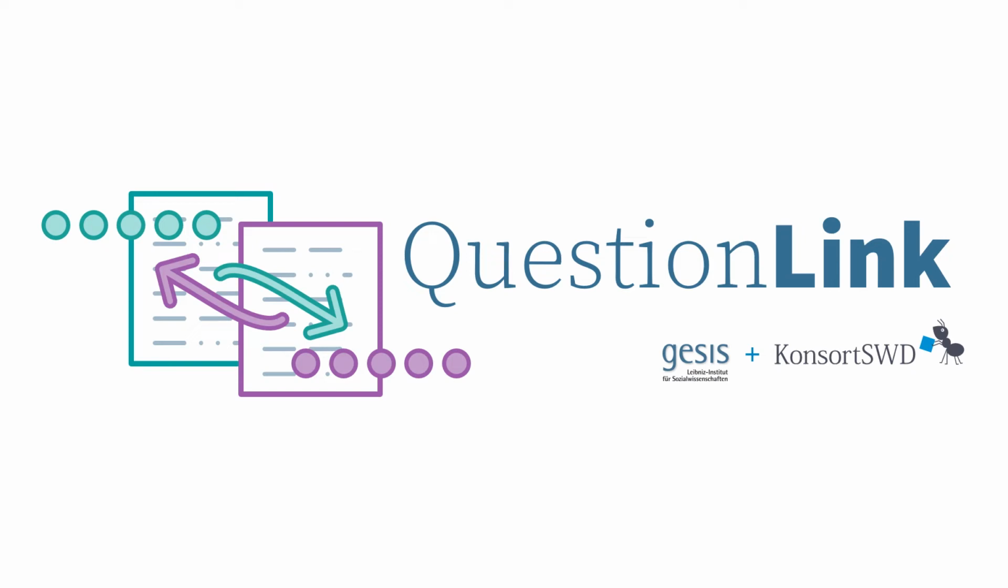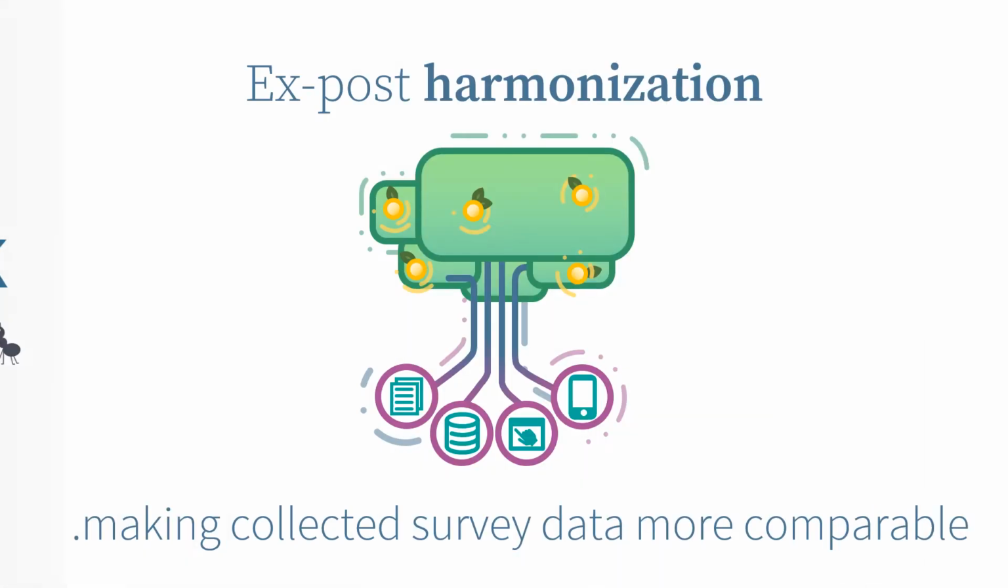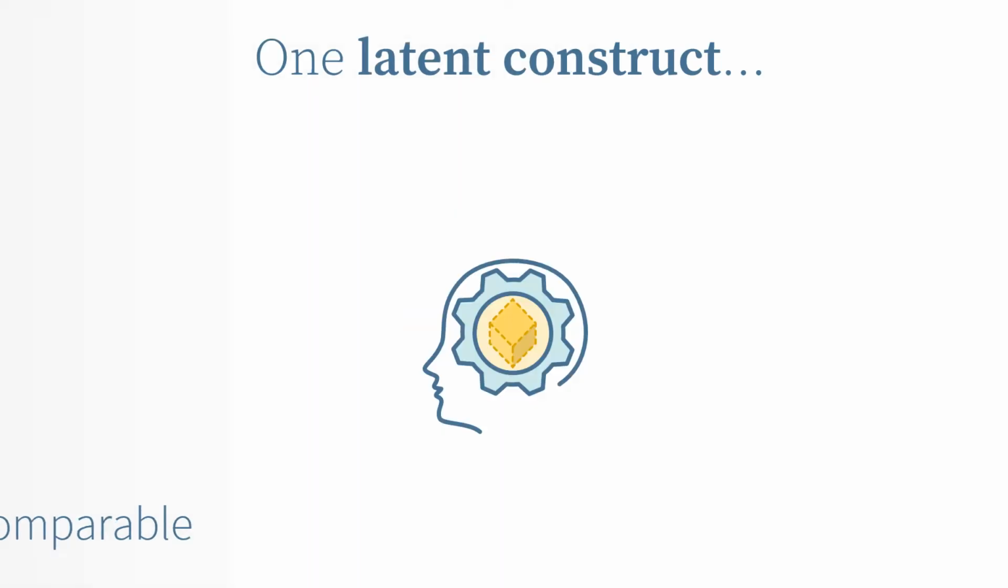Welcome to QuestionLink, our database of recoding scripts for harmonizing German survey instruments for selected latent constructs. The context of QuestionLink is ex post harmonization, meaning that we want to make existing survey data more comparable so that they can be combined for joint analyses.